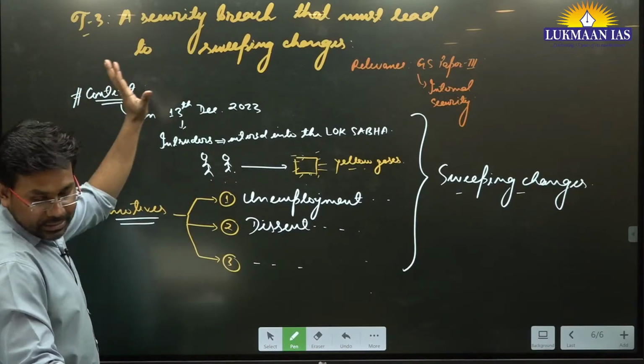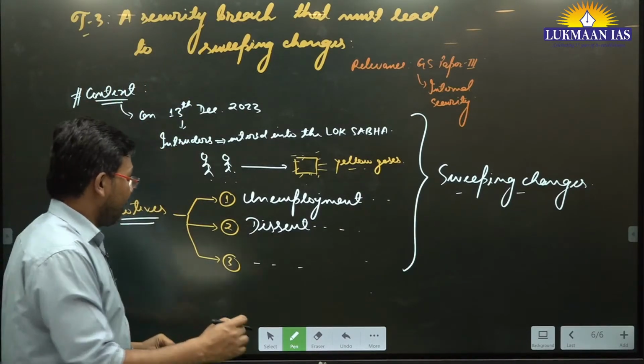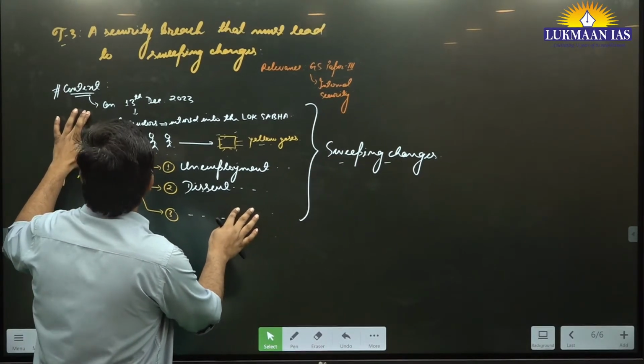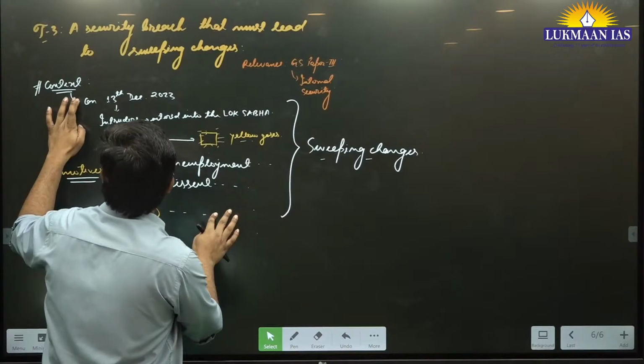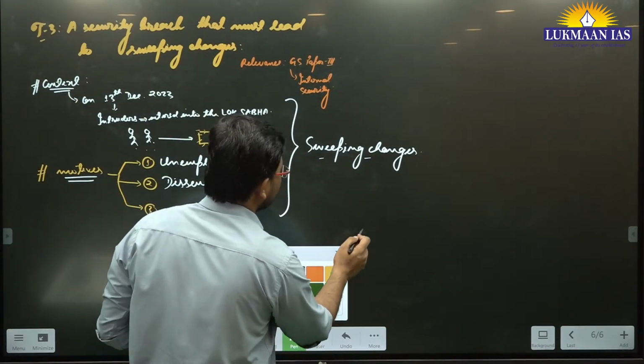Finally the author says that this incident that happened on 13th December is not a standalone incident. A similar incident happened, but that was a grave security breach, where the parliament was under attack.